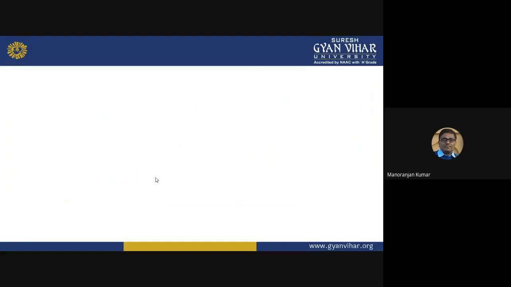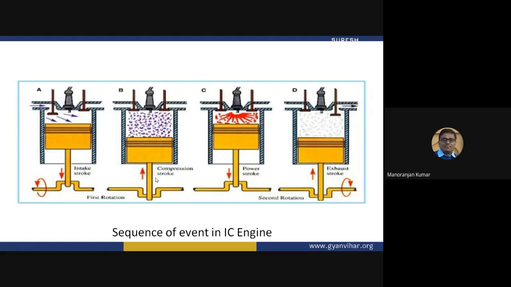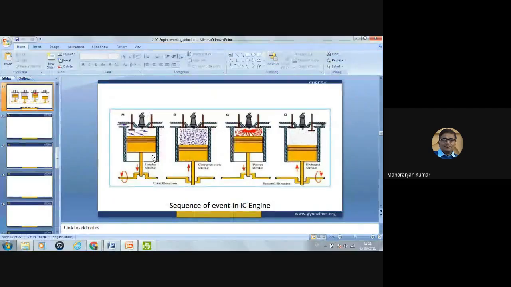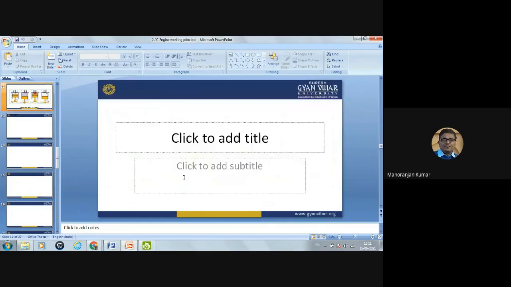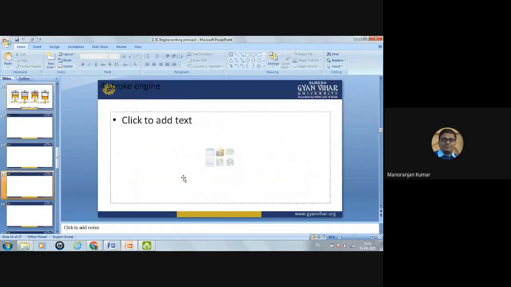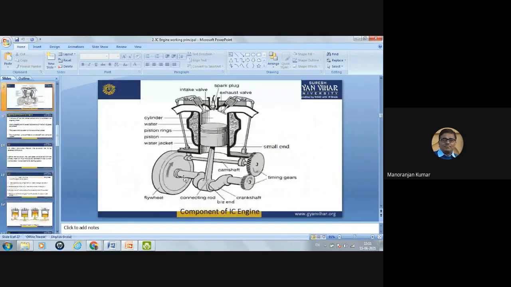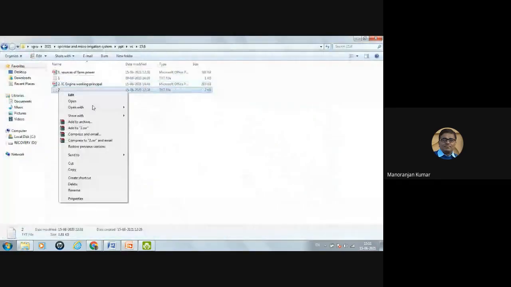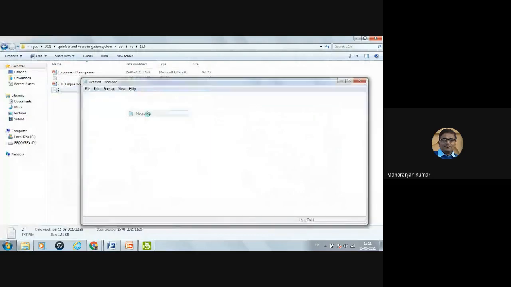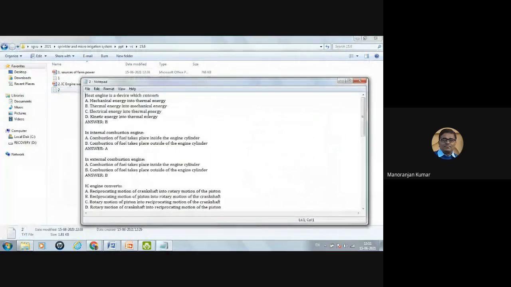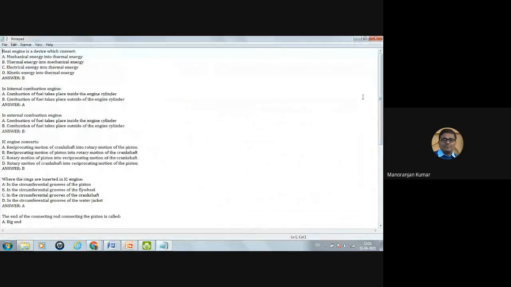So this is all about the working principle of the IC engine. Now, on the basis of this, we will see some questions. So here, this is the question.